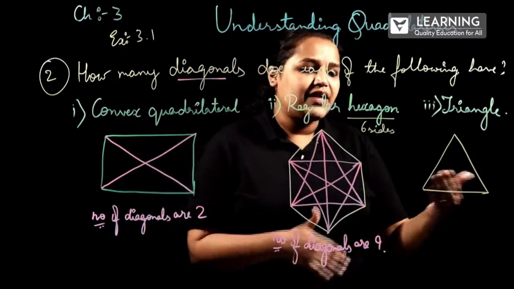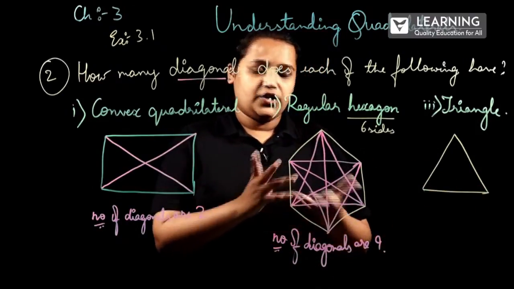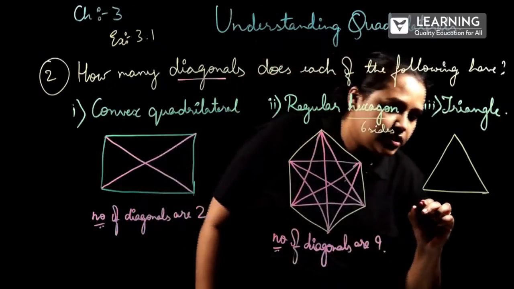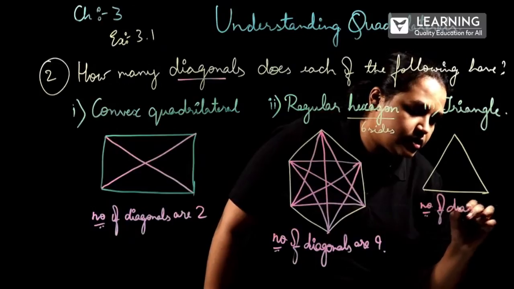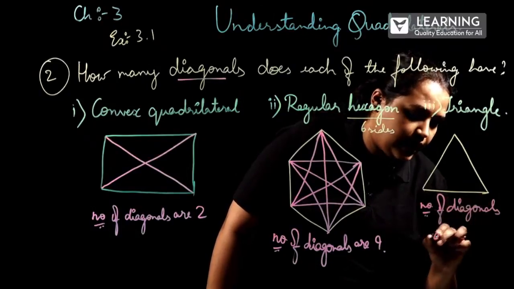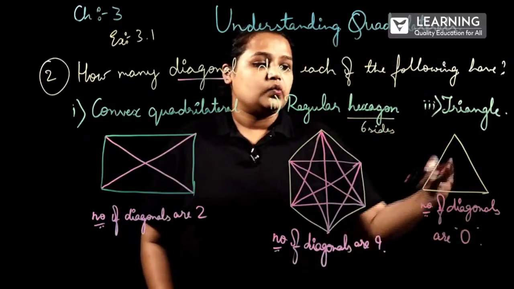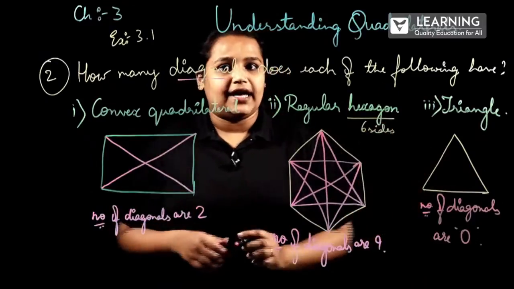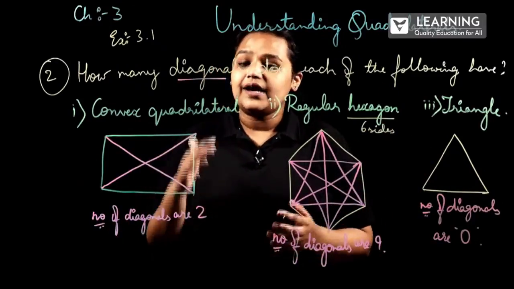But here, can we find any two non-consecutive vertices? No. Therefore, the number of diagonals is 0. So in a triangle, we cannot draw any diagonal. So this is how we'll be solving the questions in the exercise.